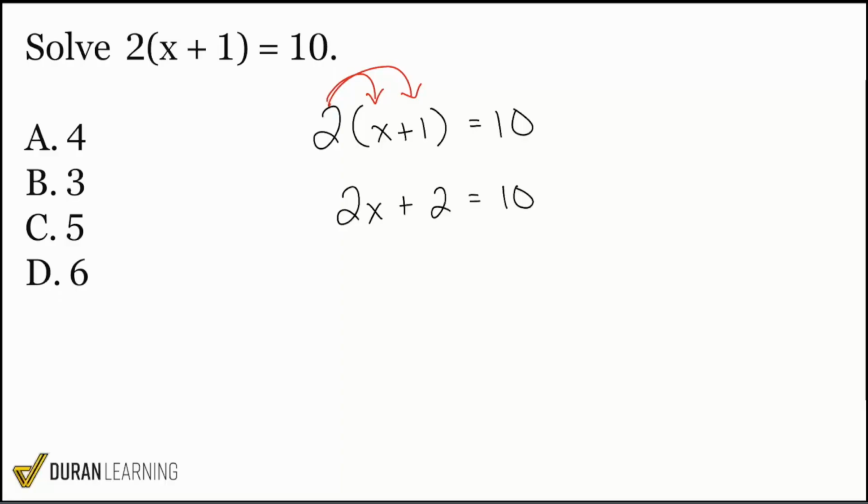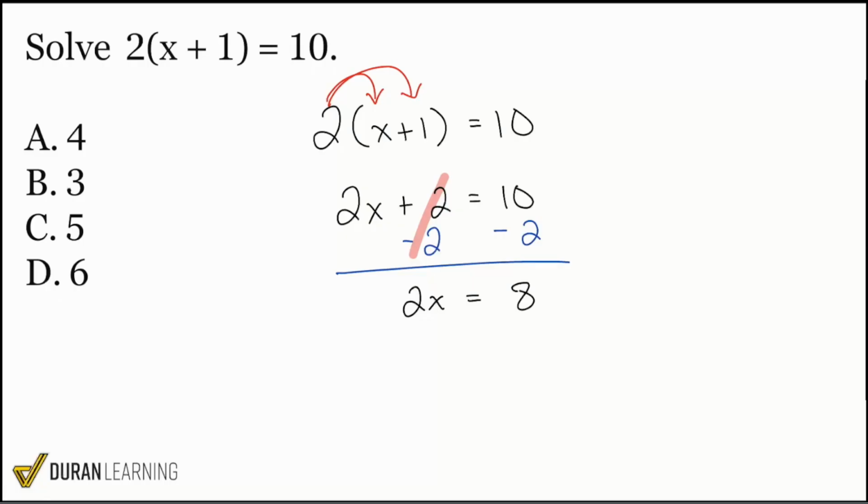Step 1, we're going to handle the plus 2. I want to get rid of that plus 2 right here. And that's going to be by subtracting 2 on both sides. Once we do that, it cancels out on the left side. And now what we have is 2x on the left side, and then 10 minus 2, which is 8, on the right side.